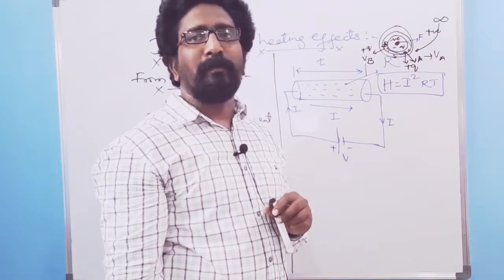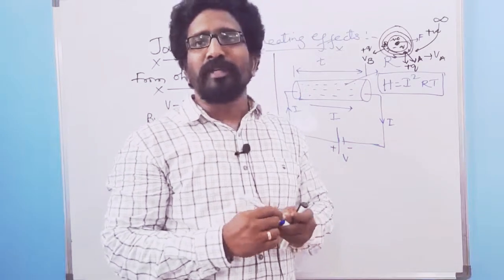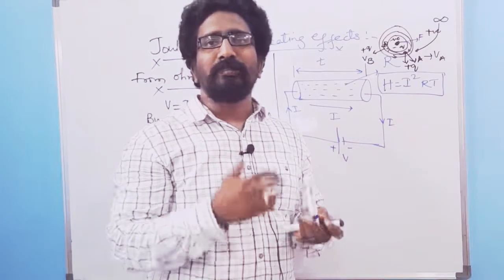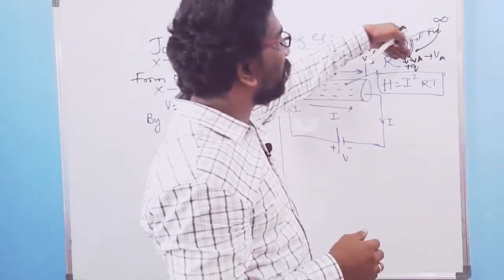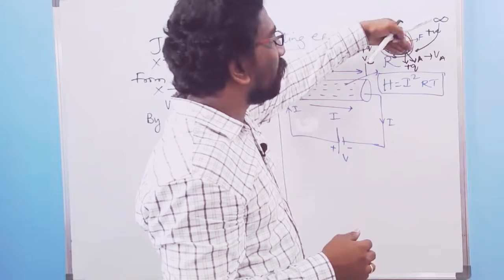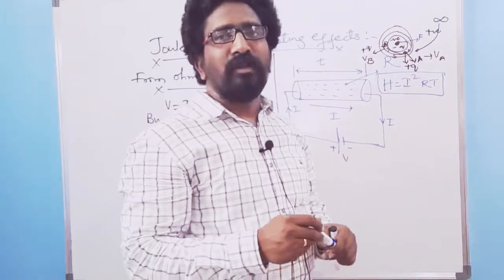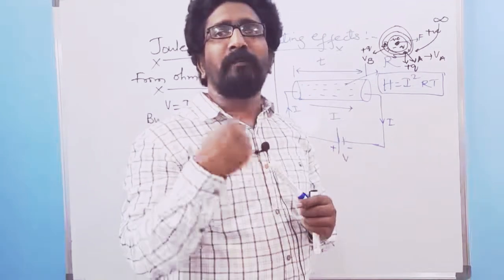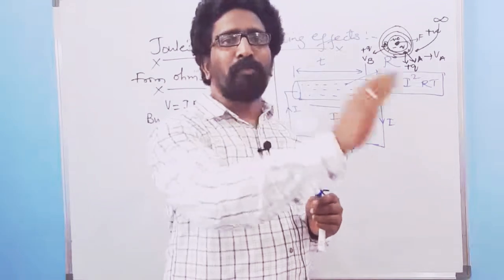So ultimately, force into displacement is work done. A force has been applied by the negative charge upon the positive charge, because of that the positive charge has moved to a point closer to the negative charge. So work has been done by a unit positive charge to move from one point to another point.